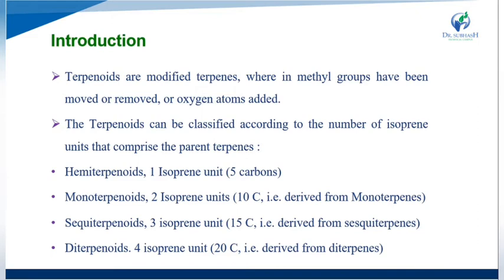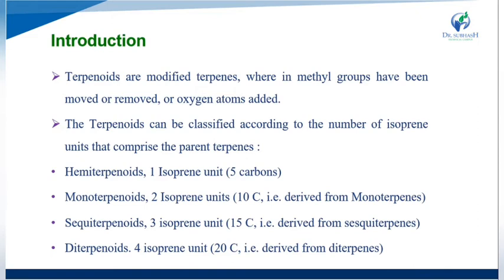The terpenoids can be classified according to the number of isoprene units that comprise the parent terpenes. Here are some examples. First, the hemiterpenoids contain one isoprene unit and 5 carbons.